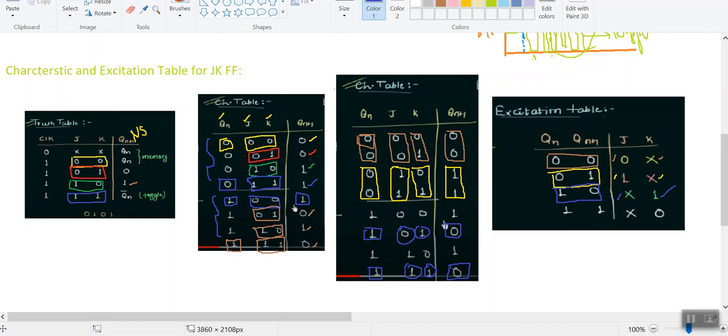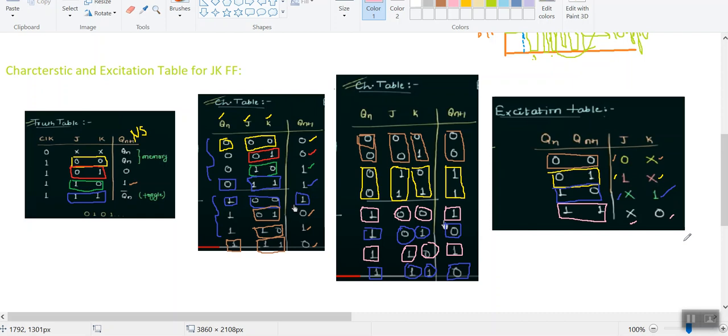And in the last case you can observe that my Qn value is equal to 1 and Qn plus 1 value is equal to 1. Here again there are two different cases, which you can observe with another color. So Qn is 1 and Qn plus 1 is equal to 1. At this condition my J value is varying, 0 and 1, 0 and 1. Therefore it is a don't care case here. And this K value is constant, it is 0. Therefore I can directly consider my K value as 0. So this is the excitation table which was derived from the characteristic table.